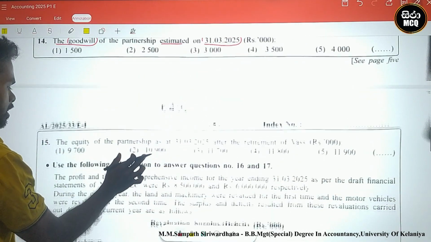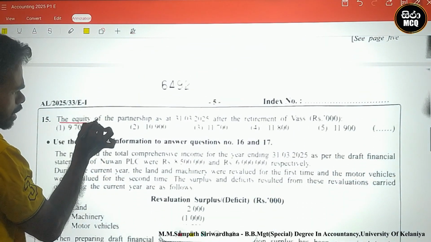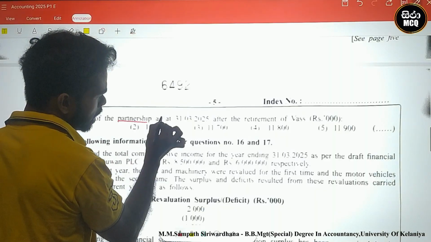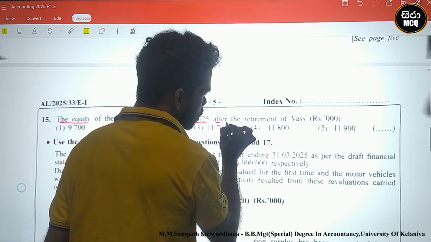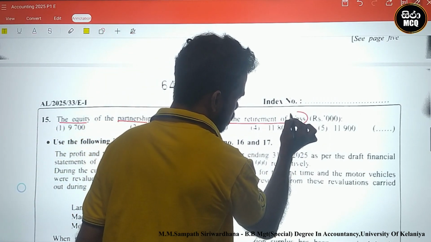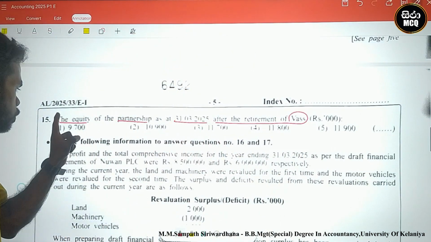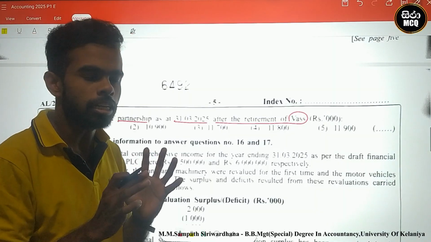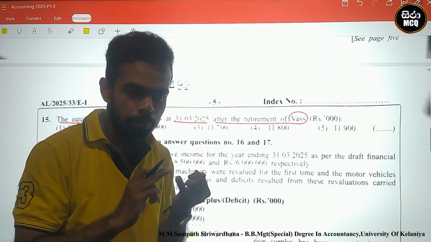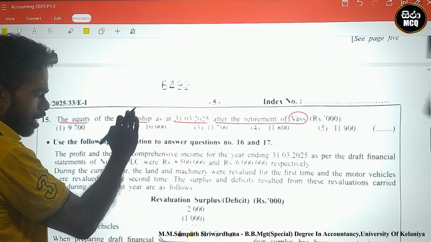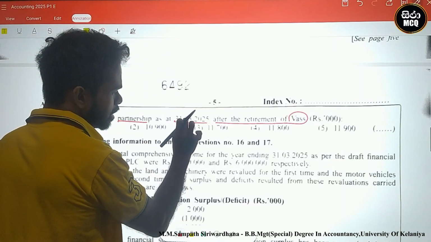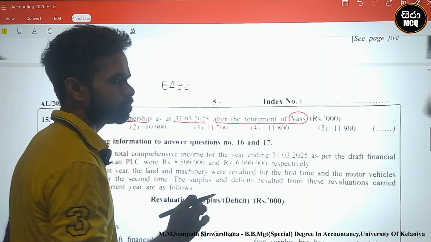The second one is the equity of the partnership as at 31st March 2025 after the retirement of Vas. Total equity means capital accounts and current accounts.